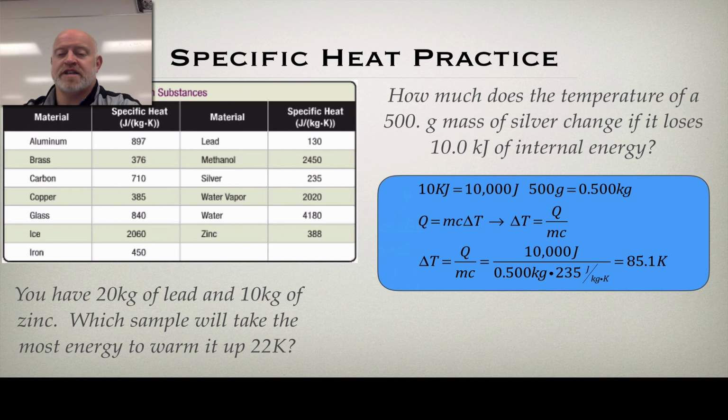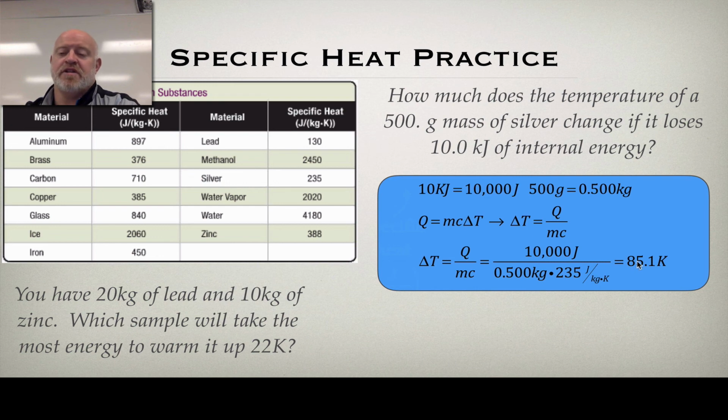Okay, so here's our first answer. First thing I did is I converted my kilojoules to joules and my grams to kilograms. I'm solving for the change in temperature, so I took my equation and rearranged it for temperature. I had my 10,000 joules divided by 0.5 kilograms times 235 joules per kilogram Kelvin.